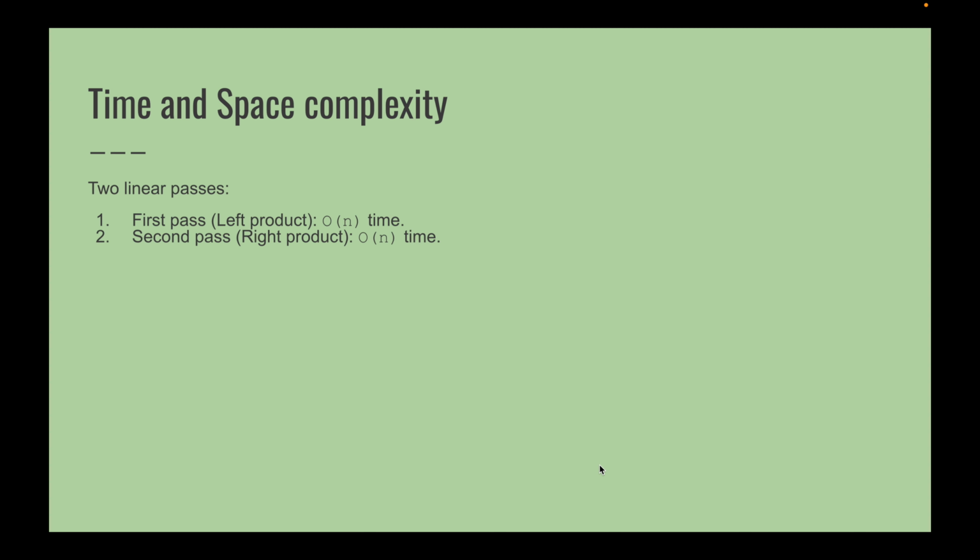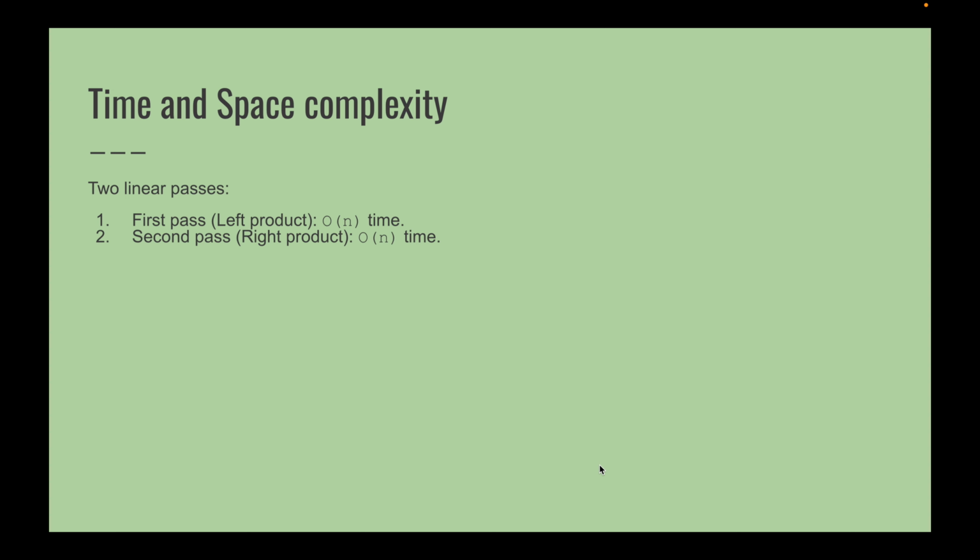And after that we have gone for the second pass, where we have calculated the right product using the reverse order of the array. And once both products are ready, then what we have done, we have multiplied those, and we have calculated the result.